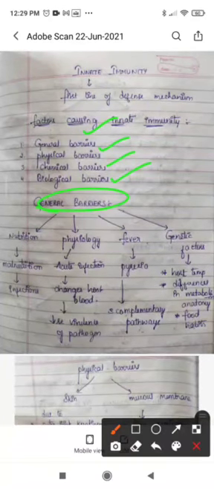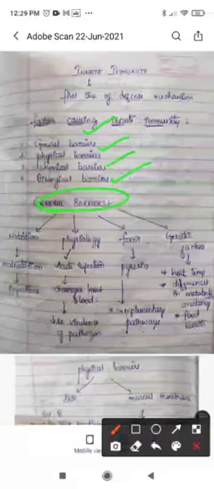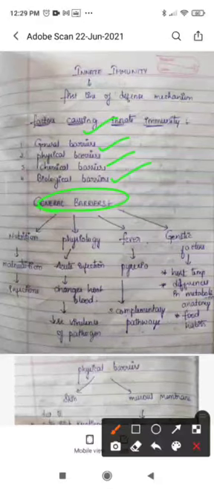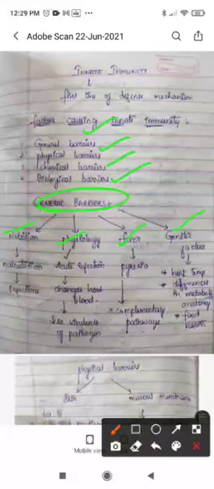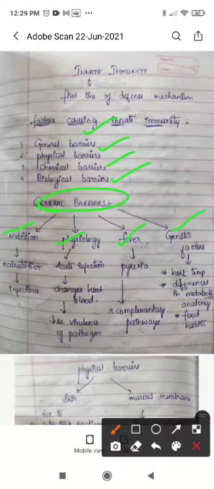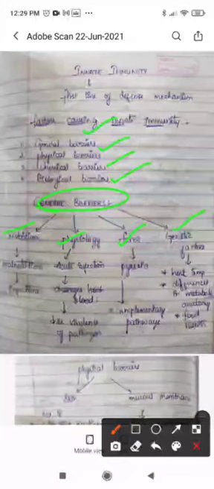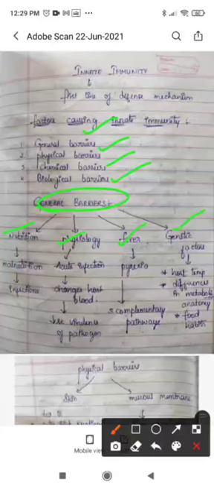General barriers are the barriers which generally cause the immune responses, like nutrition, physiology, fever and some genetic factors. So what is meant by these general barriers? These general barriers actually show the symptoms that innate immunity is going on. So first we will see nutrition.